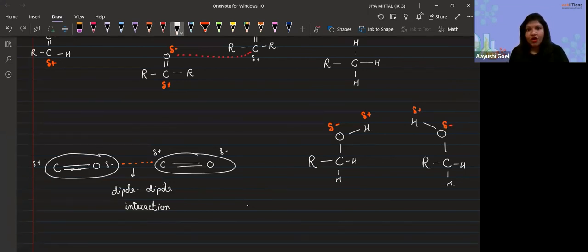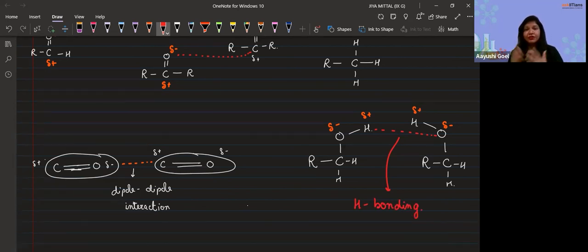So there will be a slightly negative charge on oxygen and a slightly positive charge on hydrogen. Now the oxygen present here will try to form a bond with the hydrogen here, and this bonding is called hydrogen bonding. It is very much stronger than dipole-dipole interaction, so the boiling point of the alcohol is more than that of the aldehyde or carbonyl group.